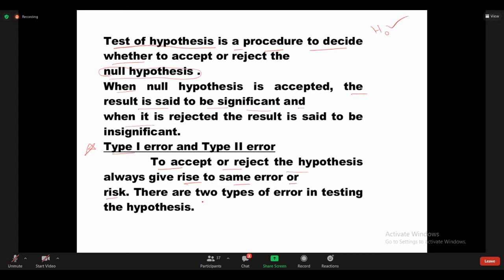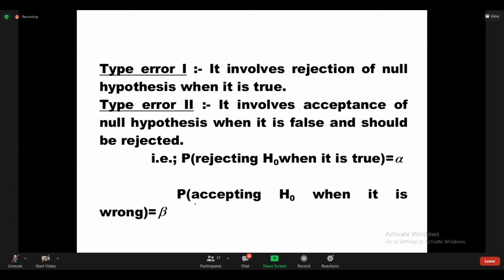There are two types of errors in testing of hypothesis: type 1 error and type 2 error. Type 1 error involves rejection of the null hypothesis when it is true.